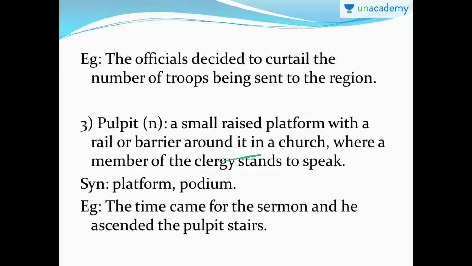Please remember, pulpit is mentioned only in relation to a church and not any other place. So college, school, everything is called a podium. The raised platform where one stands and speaks or gives speeches is called a podium and not a pulpit.